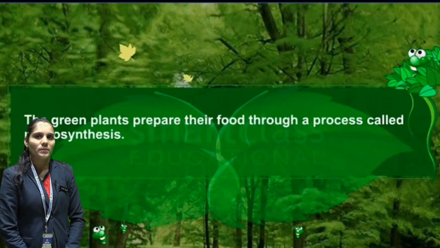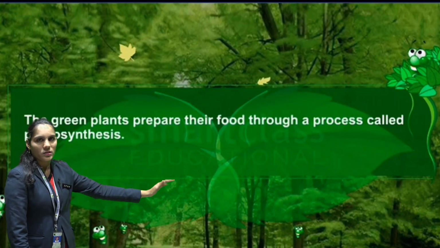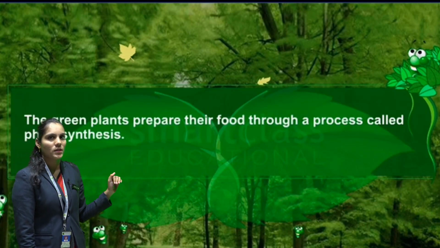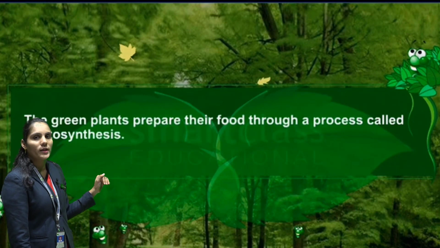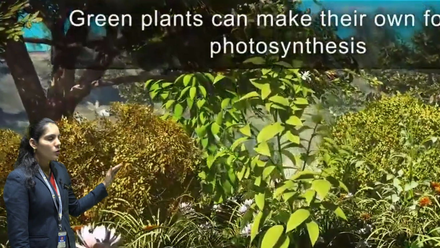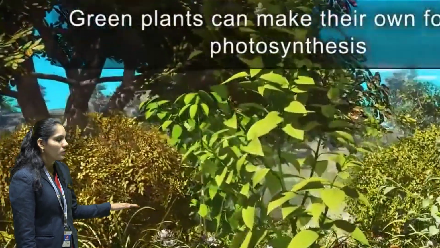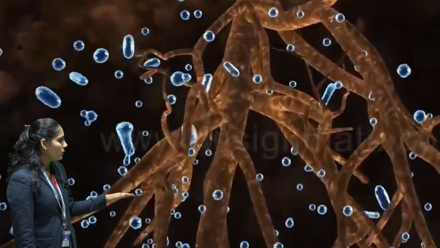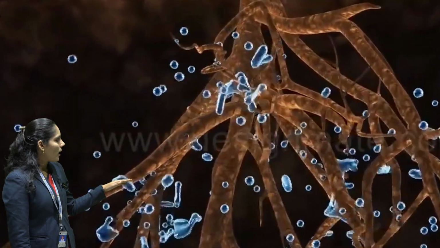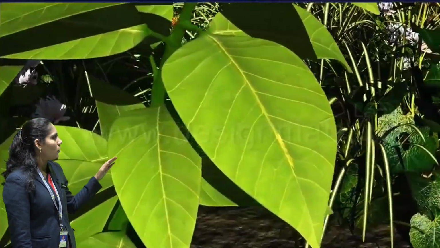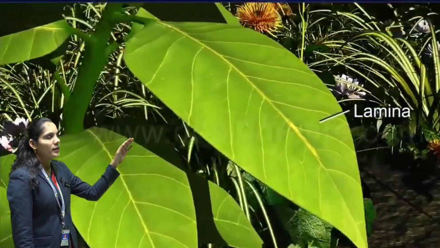So let us summarize the topic again. See, the process of making food in the presence of sunlight and chlorophyll pigment is known as the photosynthesis process. The root absorbs the water, and that water is transported to the specialized cells known as xylem. That water is transported to all parts of the plant.